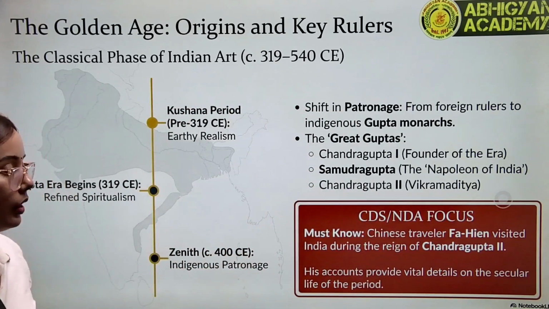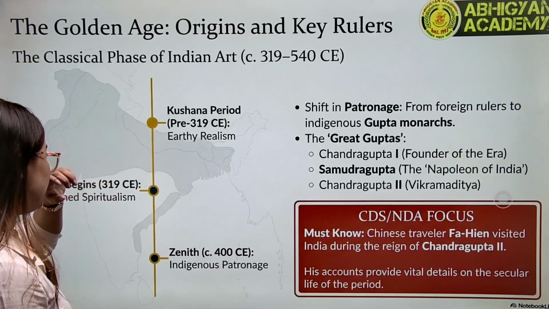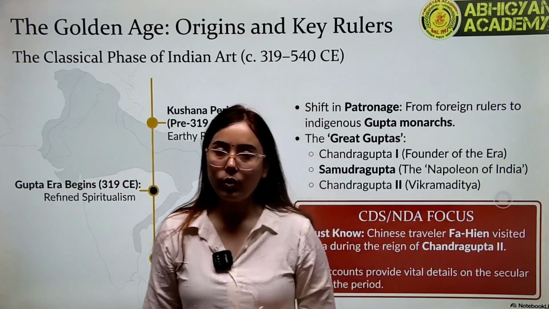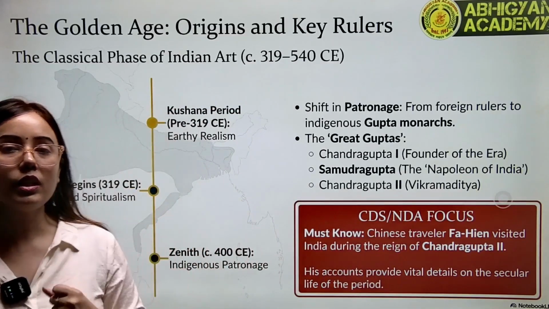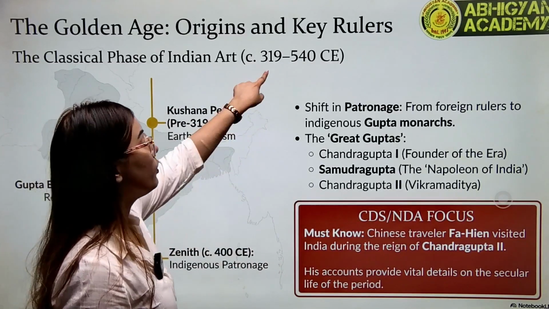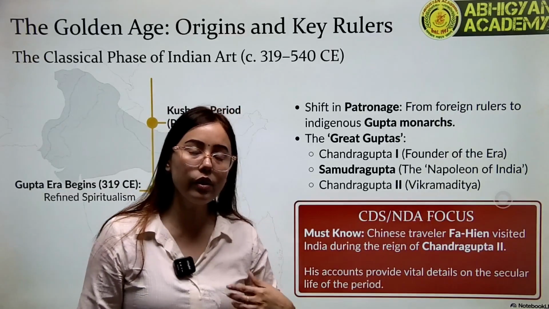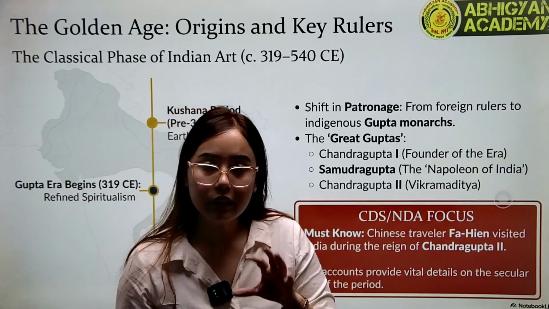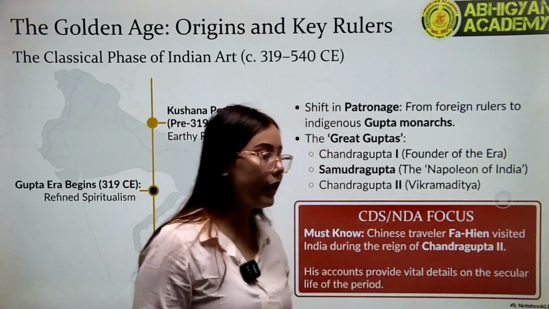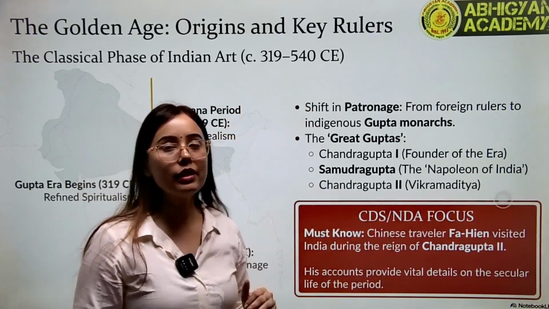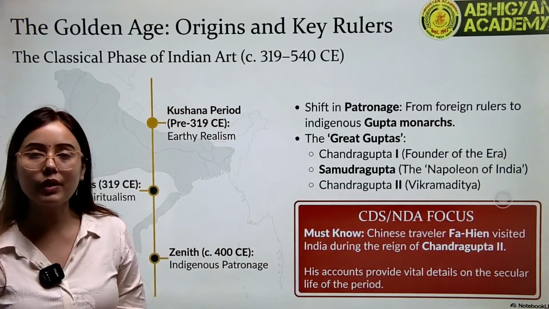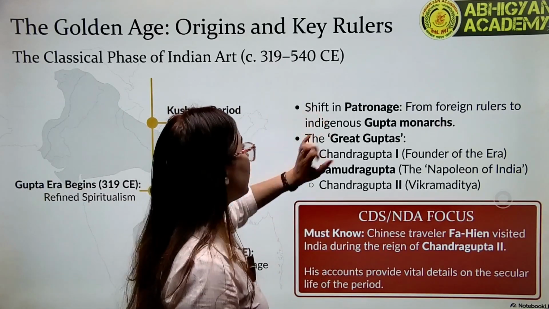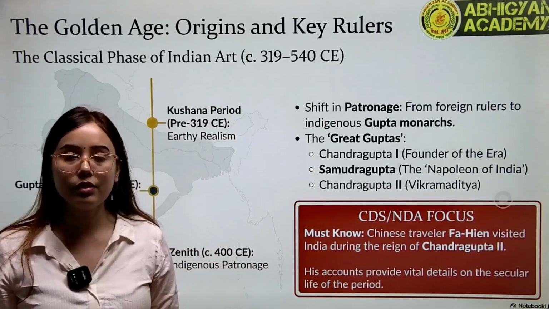Now, if we see who was the founder of the Gupta Empire, then it was Chandragupta I, who founded the Gupta Empire in the 4th century CE. So when we started the Gupta Empire in India, it was basically the common era time period. In 319, that is in the 4th century, the Gupta Empire was started and it had its center in North India. So basically, the empire was in the North Indian region.